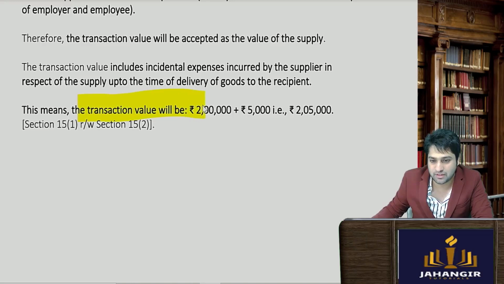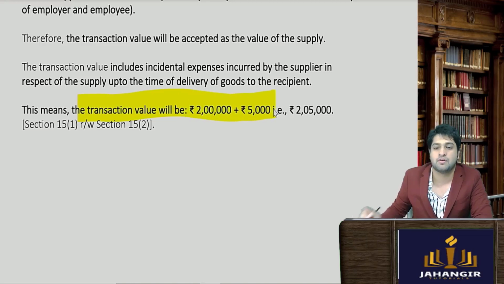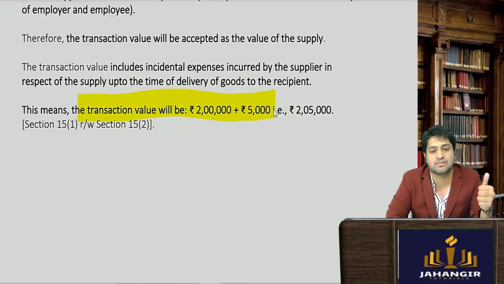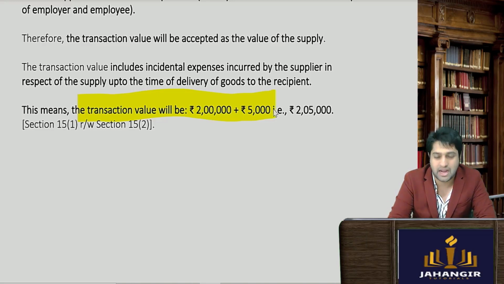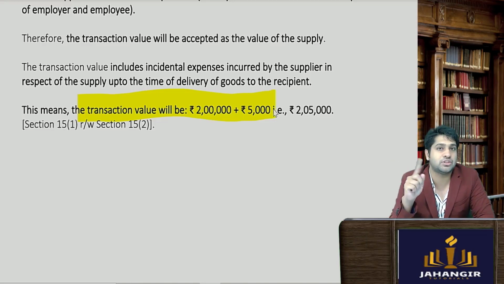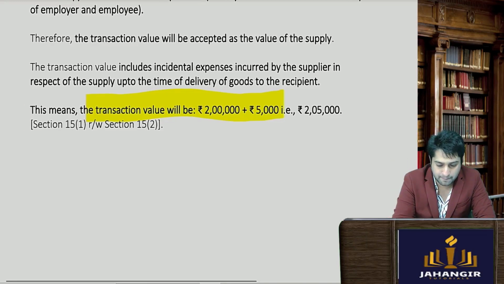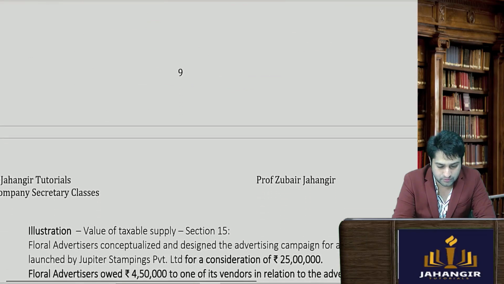The transaction value will be 2 lakhs plus 5,000, that's 2,05,000. So you have to read it from section 15 subsection 1, which talks about transaction value, and section 15 subsection 2, which is about incidental expenses, and also the explanation to related party. Moving forward to the next question.